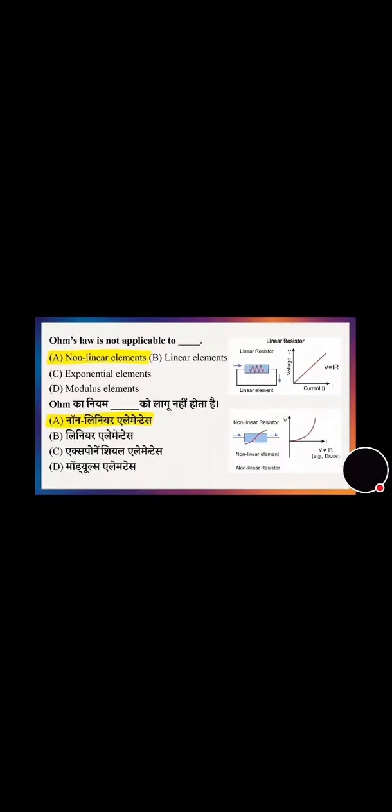Now we will move towards the next question that's on the screen. Rubber is a good insulator. Because of this quality, it is used in, and its correct answer is option D, that is fire resistance clothes. You can see the rubber gloves. Now move towards the next question that's on the screen. In which of the following applications are semiconductor materials not used? Its correct answer is option C, that is cooking utensils.